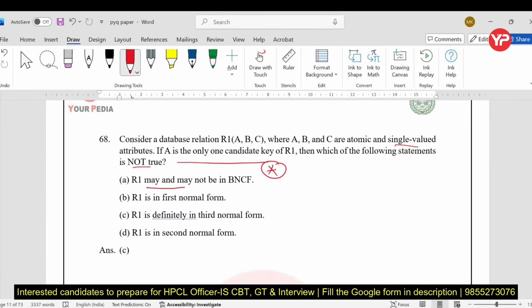R is 1NF because all the values are atomic in nature. True. R1 is second normal form because candidate key is only A and no partial dependency exists for A. That's why. But C, R1 is definitely 3NF. No, we can't say like this. So C is the incorrect option.